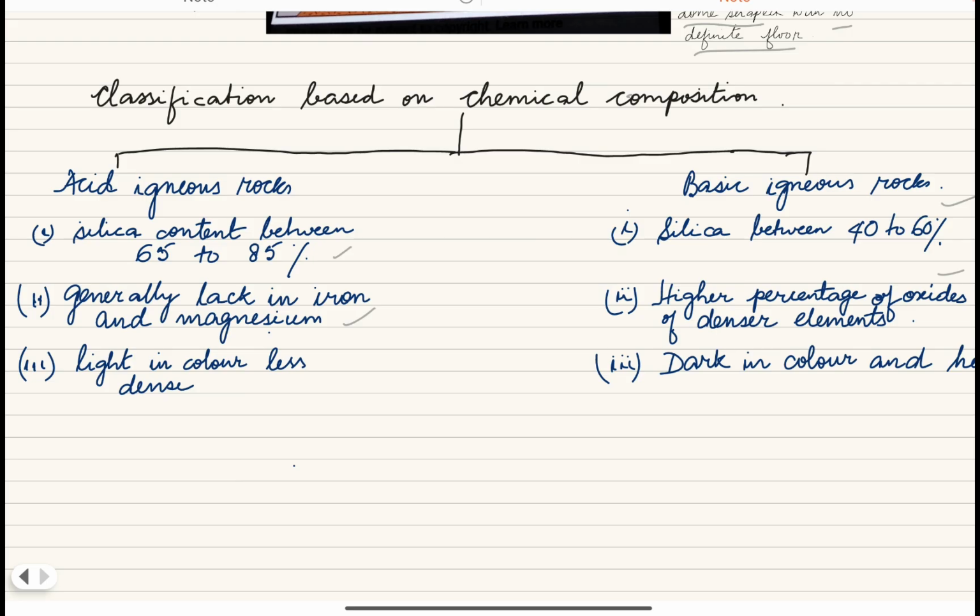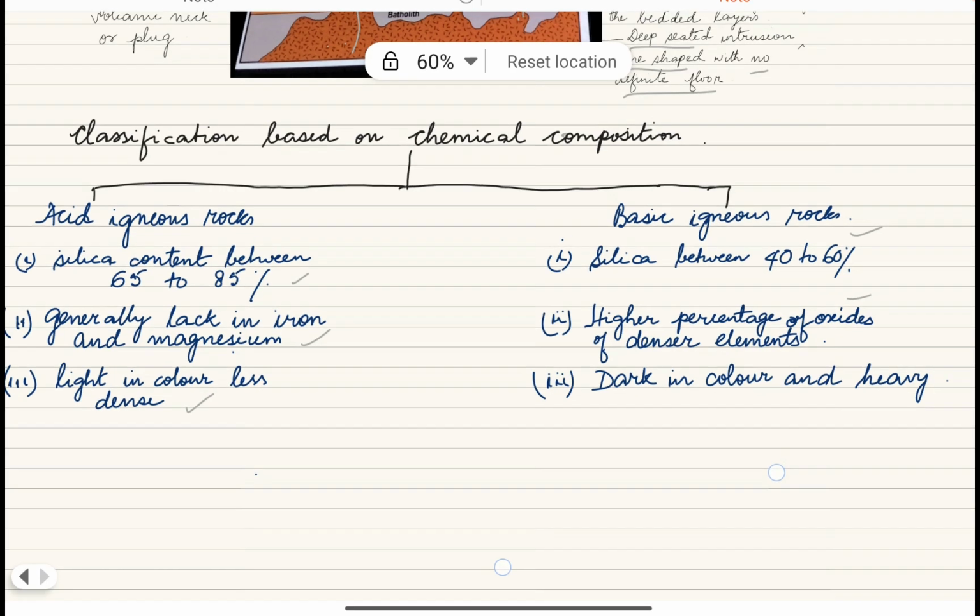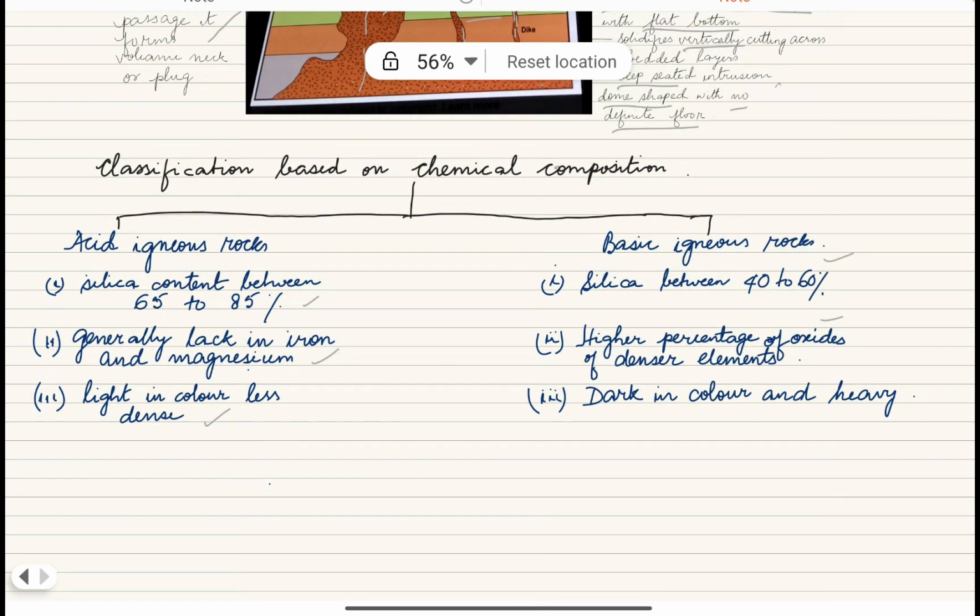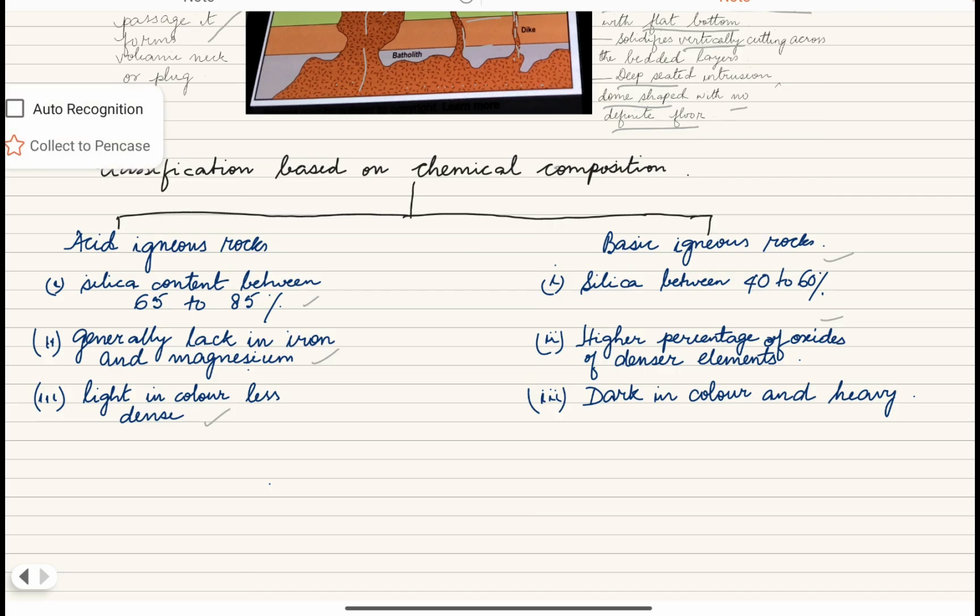Acid igneous rock is light in color and less dense. Basic igneous rock is dark in color and heavy, dense. Dark in color and heavy, dense.